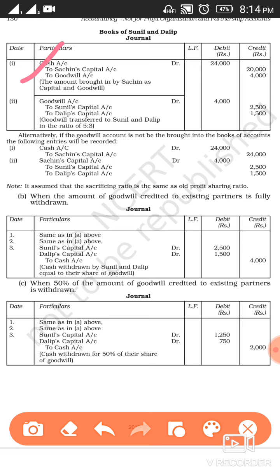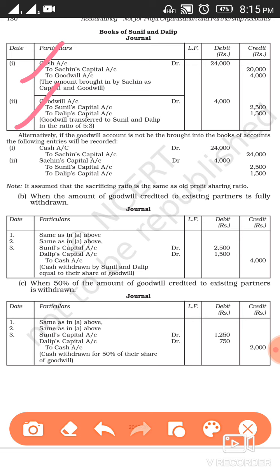Cash account debit 24,000 to Sachin's capital 20,000 and to premium for goodwill account 4,000. The second entry will remain the same. Premium for goodwill account debit 4,000 to Sunil's capital account 2,500 to Dilip's capital account 1,500.